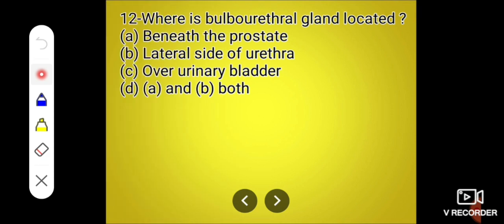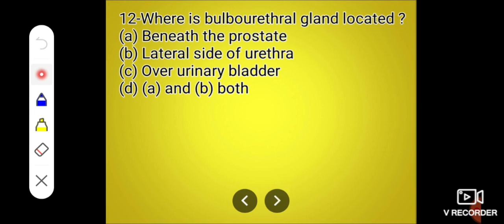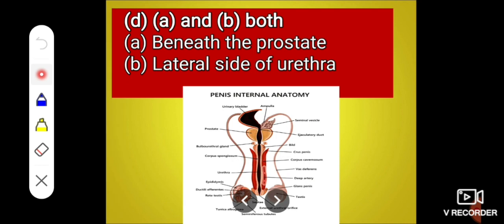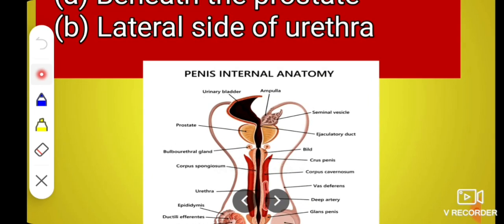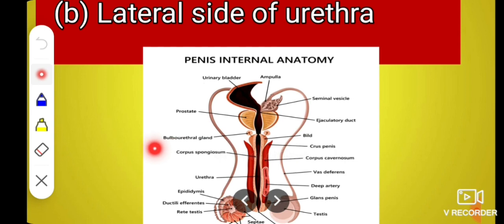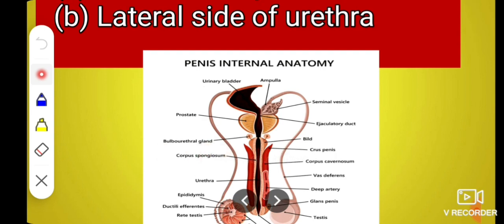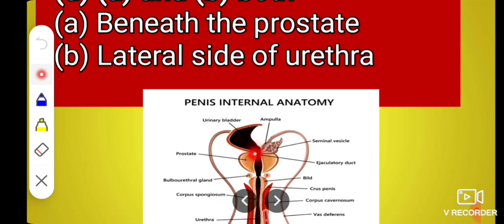Next, where is the bulbourethral gland located? A, beneath the prostate; B, lateral side of the urethra; C, over the urinary bladder; or D, A and B both. And the correct answer is A and B both, that is, beneath the prostate. This is the prostate gland, and this is the bulbourethral gland, which is also called Cowper's gland. It is located below the prostate gland and at the lateral side of the urethra. This is the urethra.